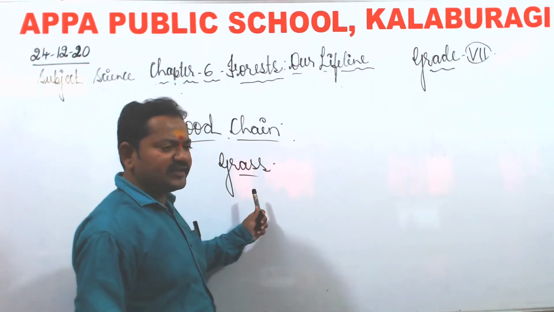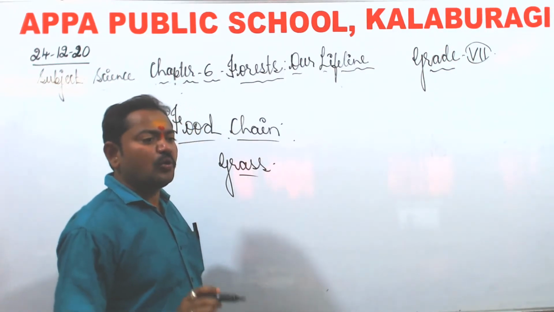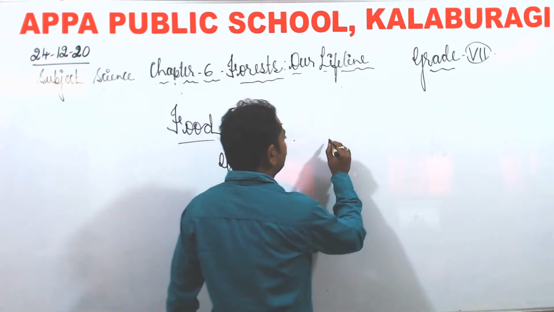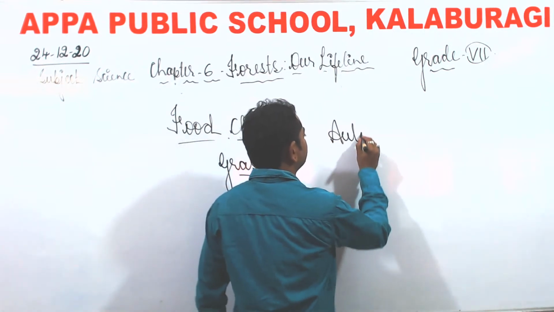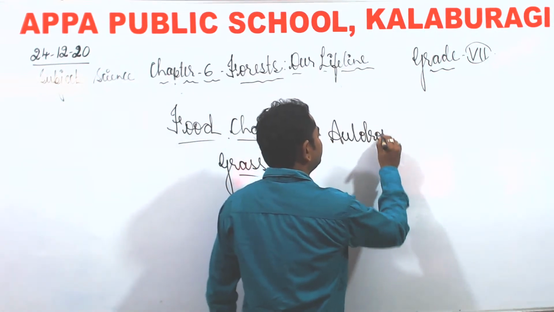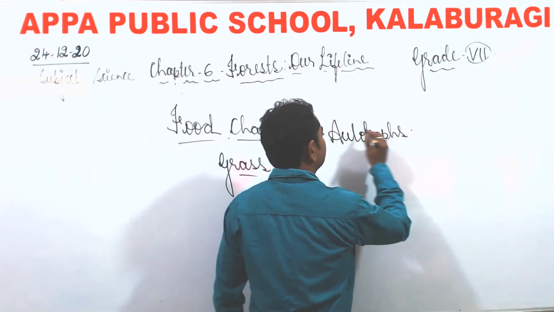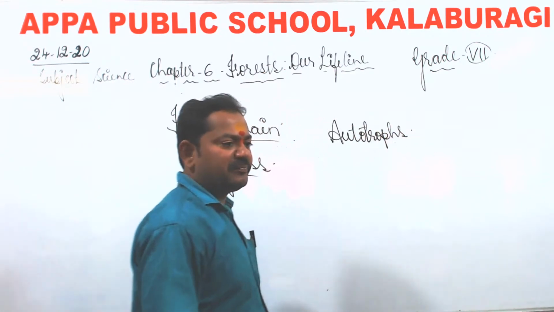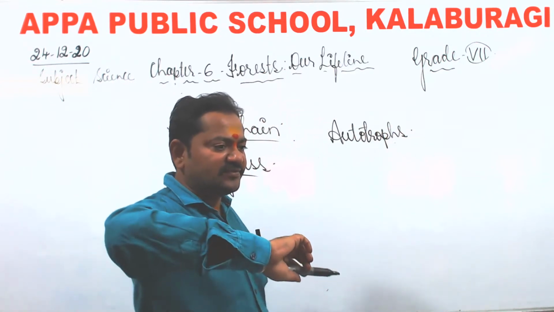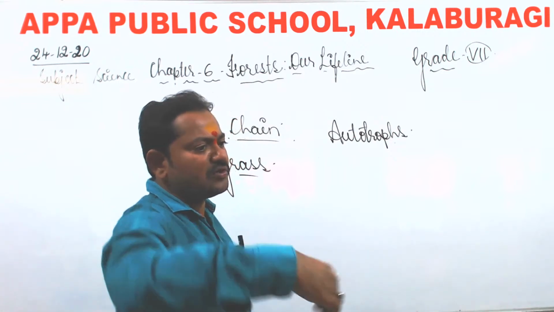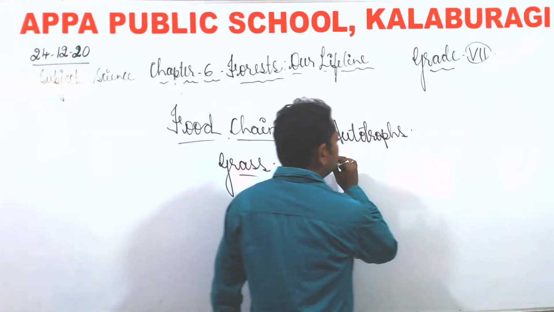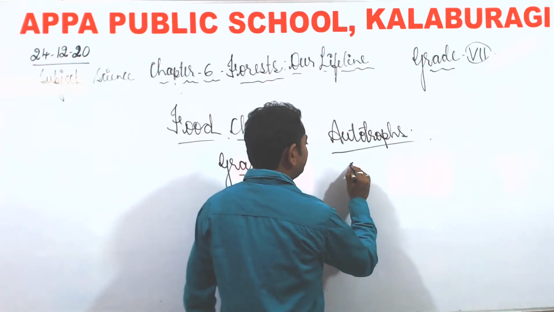The main source of food is plants because they prepare their own food. That is why we also call them autotrophs. So these are the green plants which will prepare their own food for themselves, as well as provide food for the other organisms. So they are autotrophs. And what are heterotrophs?